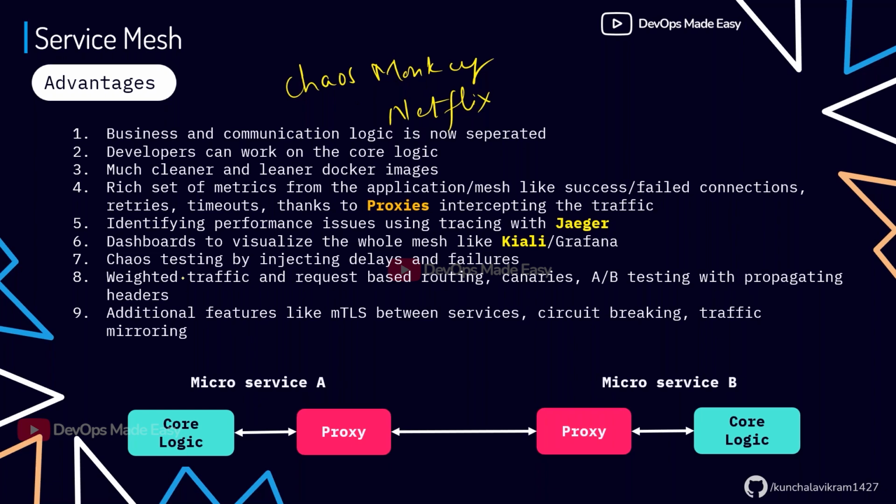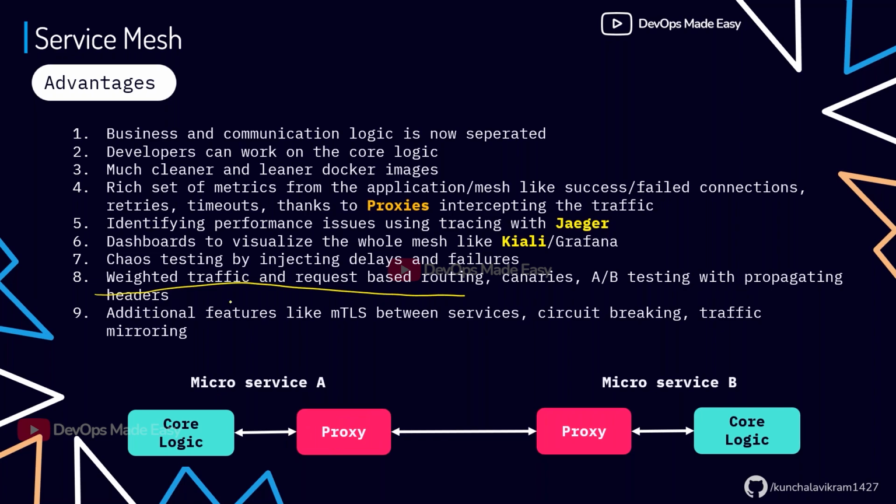So we can also do some level of chaos testing by injecting delays and failures inside the application. And when I'm talking about chaos testing and injecting delays, you're not touching anything in the core logic. You're only configuring the proxies. Whatever changes you make to the mesh, you only make to the proxies. You're not at all touching the core logic. And also I can do weighted traffic and request based traffic.